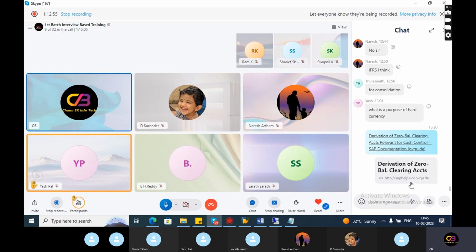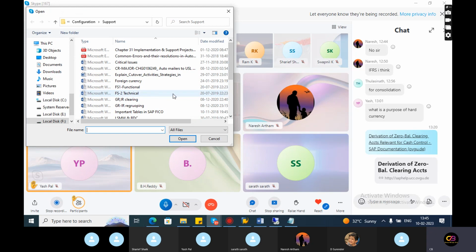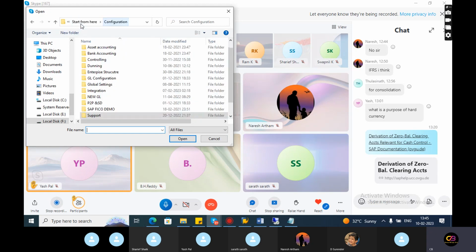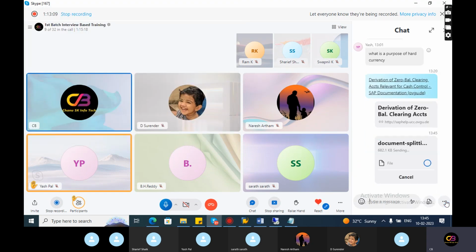Okay, I'm sharing the documents with you. Just follow these documents. In most cases, these are the only questions asked in the interview. Very important topic. Document splitting is a very important topic from the interview point of view. As in Ashpal, did you see only these questions asked, or any other questions in the interview?